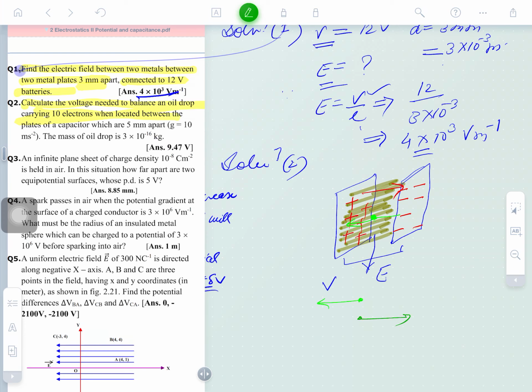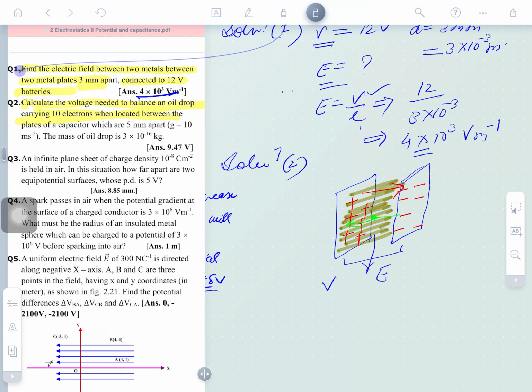So this is the charge here. What the question is asking: 10 electrons means an assembly of 10 electrons. So 10 electrons together make a charge. The questioner is asking about 10 electrons located between the plates of a capacitor which are 5 mm apart. Calculate the voltage needed.